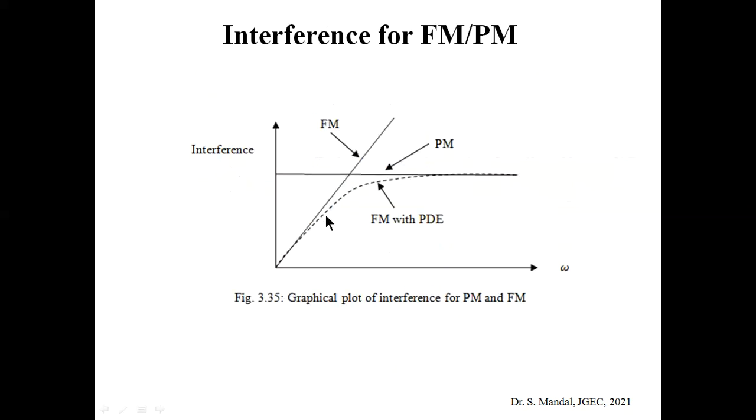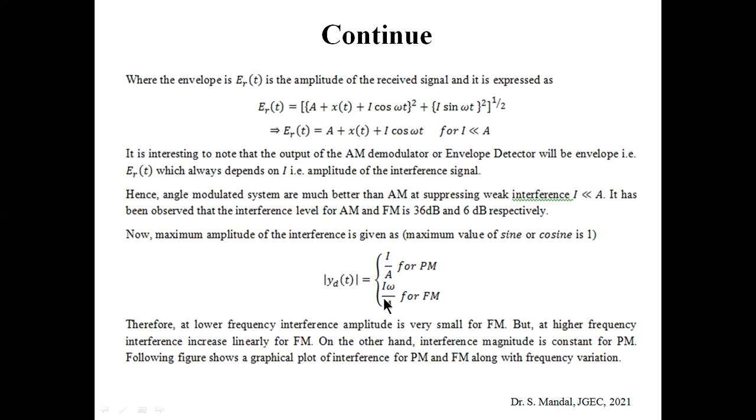So the interference value for PM is thoroughly constant, whereas in case of FM the value is very low when omega is low. But as the value of omega gradually increases, its value increases linearly. So at higher frequency the interference is very large, and that is the main difference between FM and PM with respect to interference.